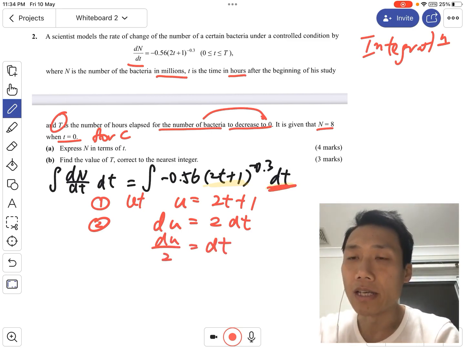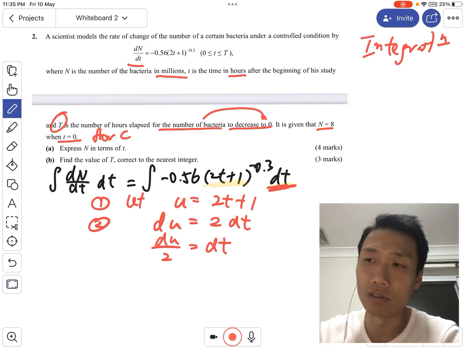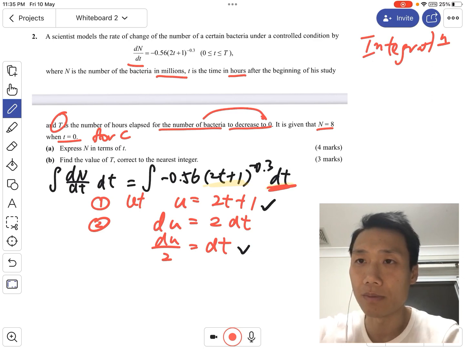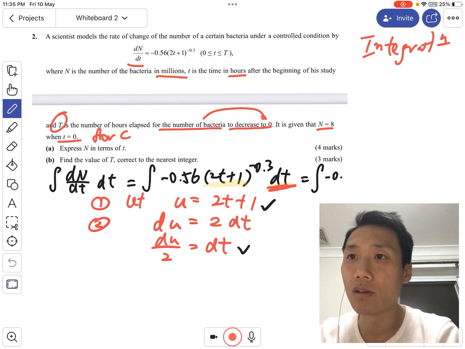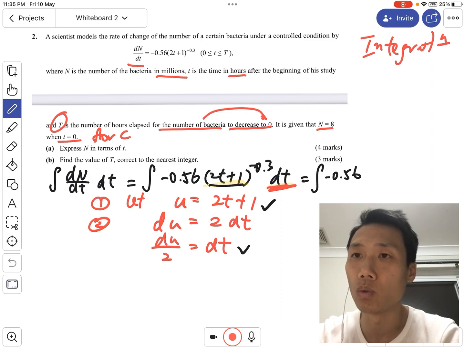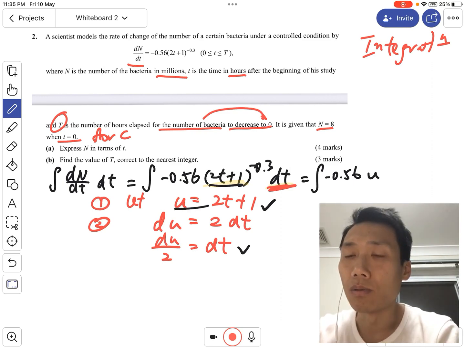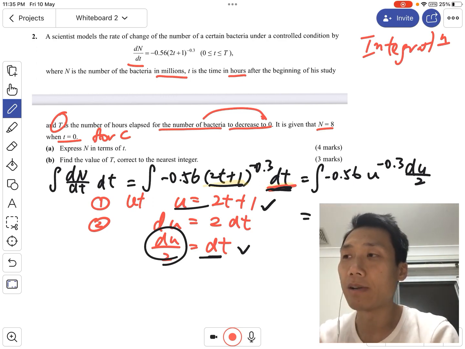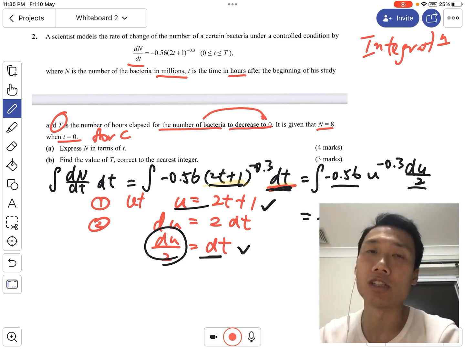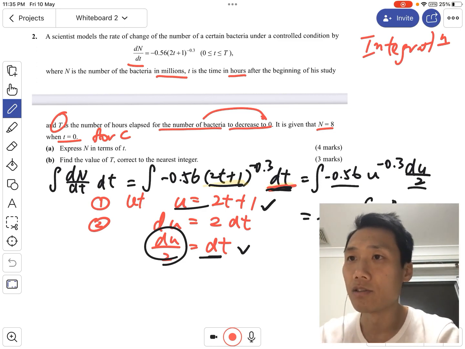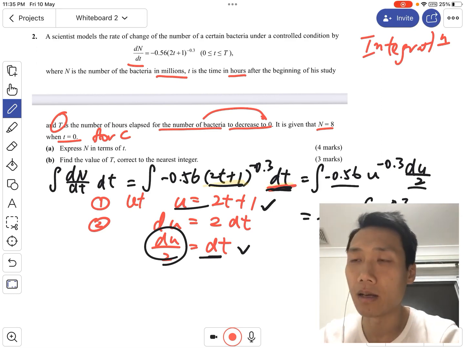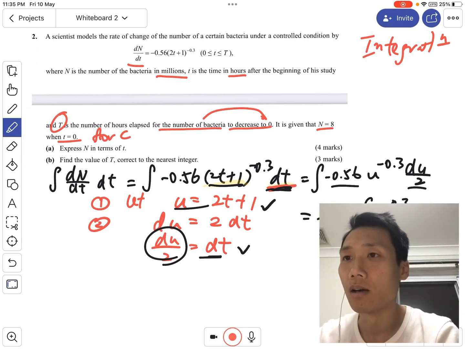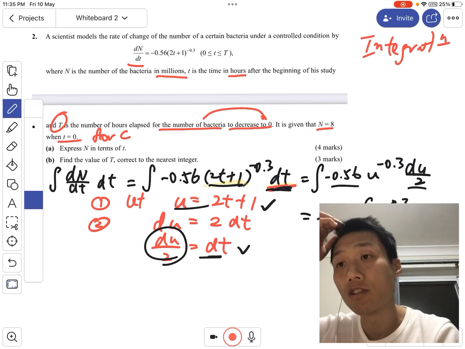And then what we want is dt. No other unknowns here, so we don't have to do other substitutions. We got these two things, and we substitute them back into the integration. Put u to be 2t plus 1, so that becomes u to the power negative 0.3, and dt is replaced with du over 2. Simplifying, putting the constant out, we have the integral of u to the power negative 0.3 du.